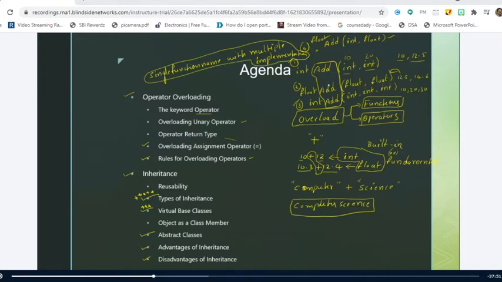Right. Now tell me, if I am making use of the function overloading concept, how can you overload the function? That means if we have a function with the same name and same parameter list, can we call it function overloading? So I have the same function add and I am accepting only 2 integers.